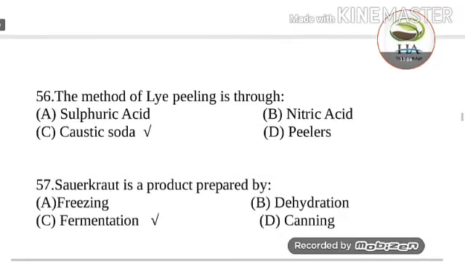Next question is, the method of lye peeling is through. Options are sulfuric acid, nitric acid, caustic soda, and peelers. Answer of this question is caustic soda. The method of lye peeling is through caustic soda, 1 to 2% concentration in hot water at approximately 50 degrees centigrade. Mostly peach, apricot, and sweet potato are used for lye peeling.